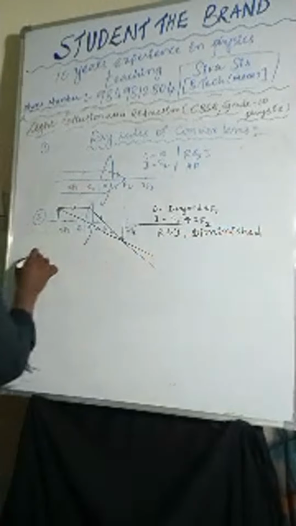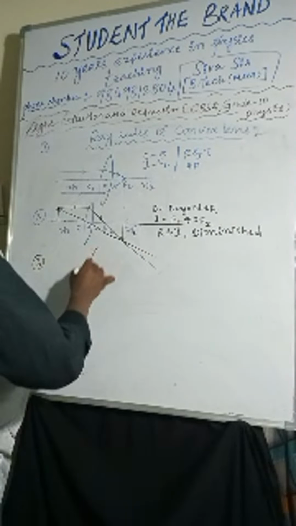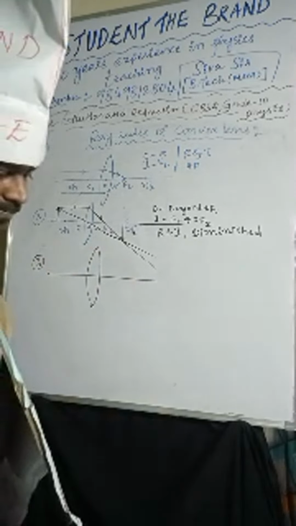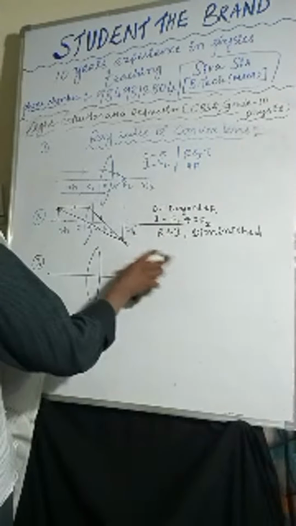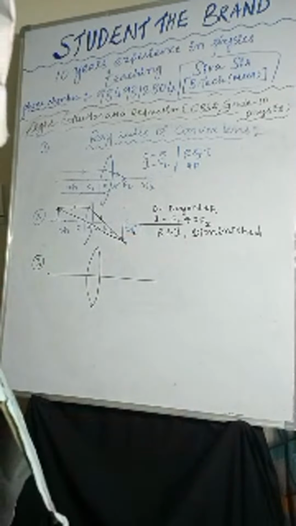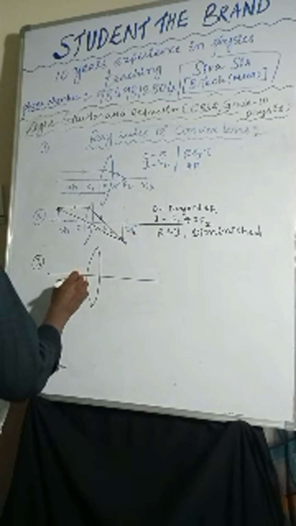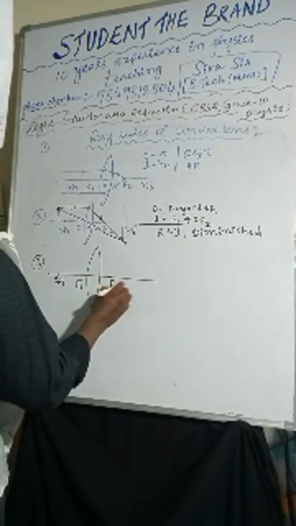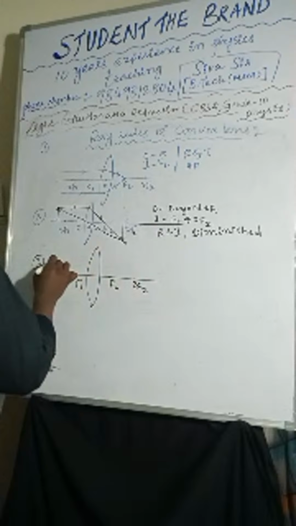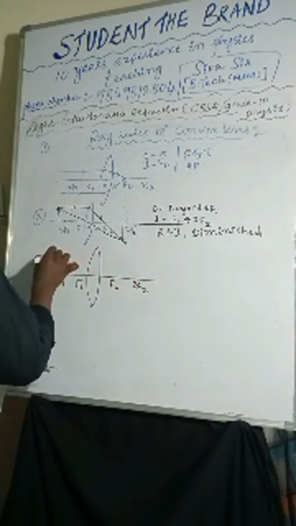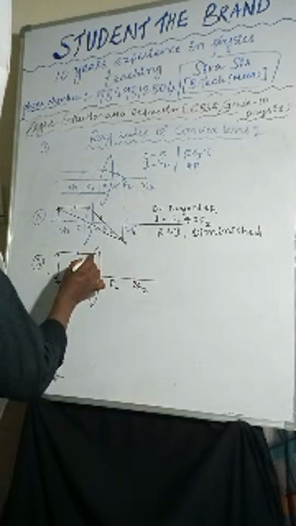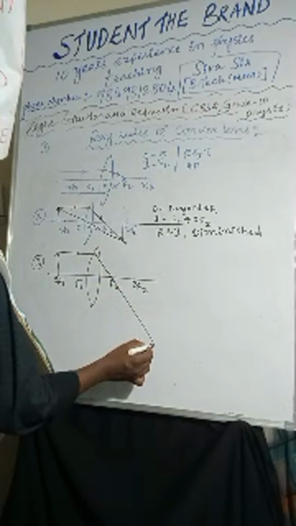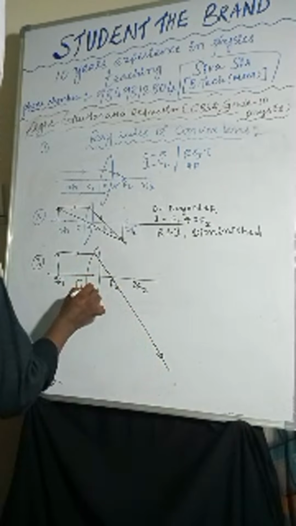Next, the third image formation. This is F1, 2F1, F2, 2F2. The object is placed at 2F1. One light ray I am taking like this passes through focus. Another light ray passes through the optic center.